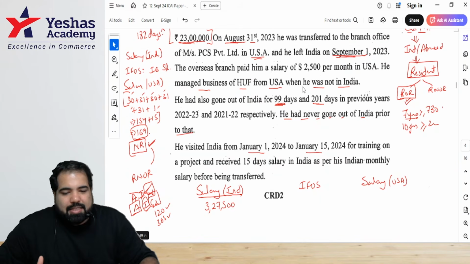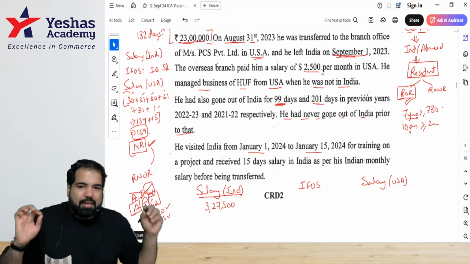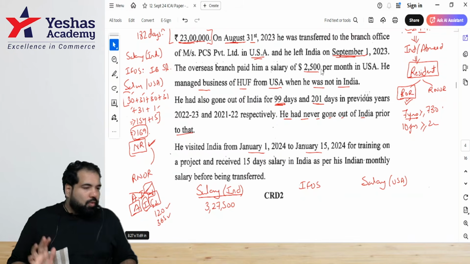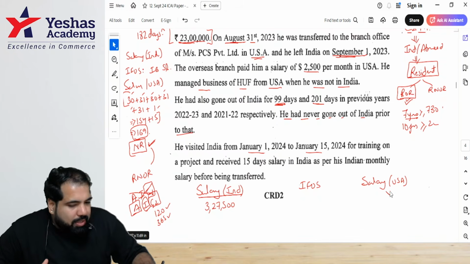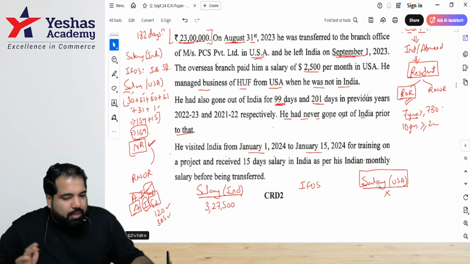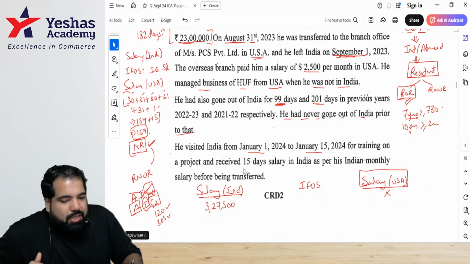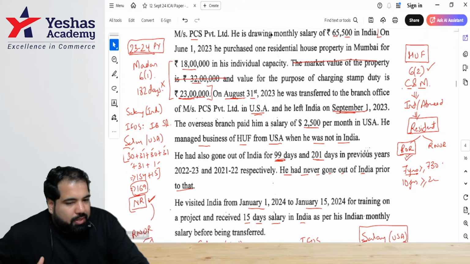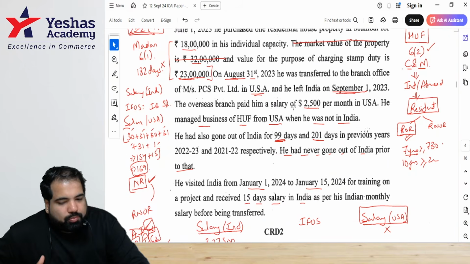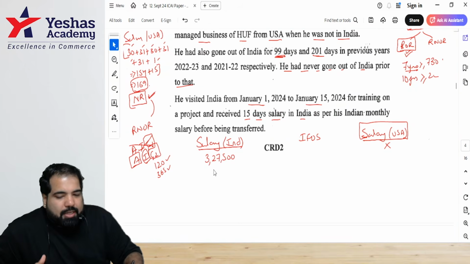Next, guys, his salary in US, is this income Indian income? No, guys, Indian income is DR plus one. This is not Indian income. So salary in USA is not taxable in India, is not part of that Indian income. But guys, when he visited India for how many days? Guys, will that salary also be included? Yes. So 65,500 divided by 2. How much is that, guys? 32,750. Please add both these numbers.